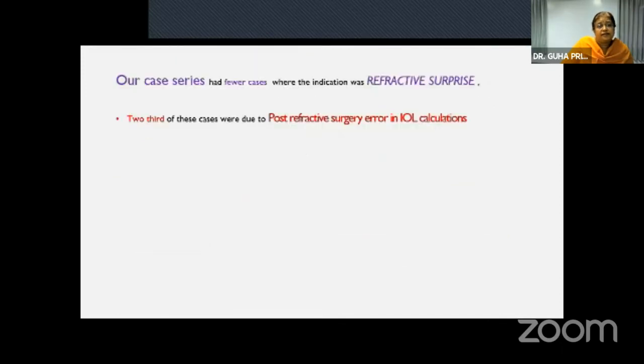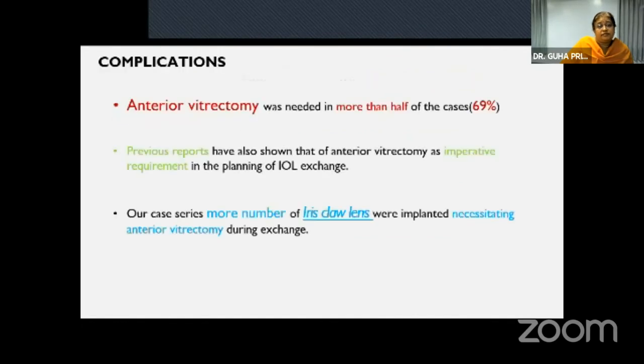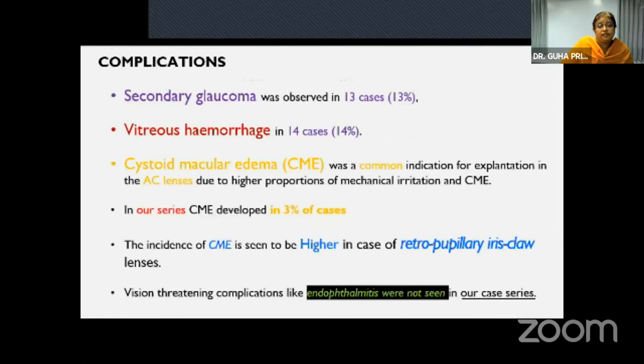Our case series had fewer cases of post-refractive surprise, and anterior vitrectomy was needed in more than half of the cases. And secondary glaucoma was observed in 13%, followed by vitreous hemorrhage and CME. However, vision-threatening complications like endophthalmitis were not seen.